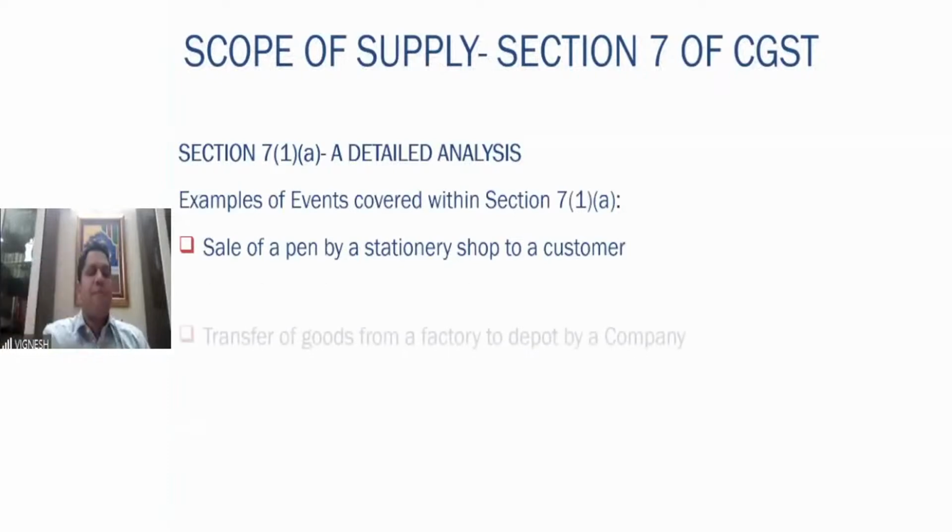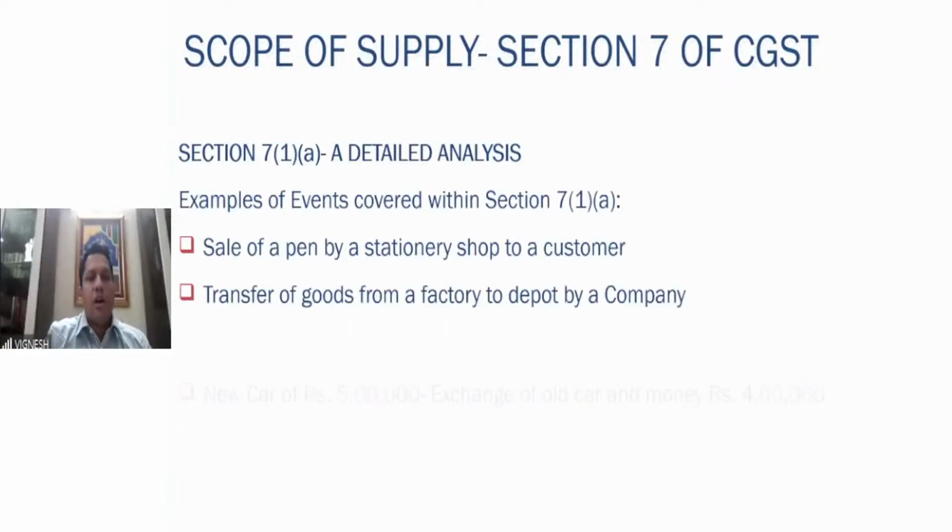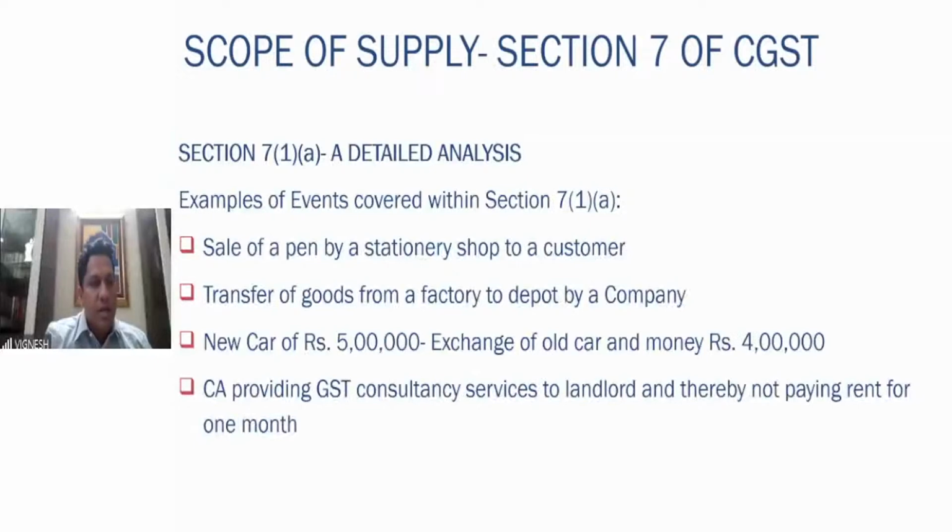Yeah. So a few examples, as I told you: in a stationery shop, a pen is being sold to a customer. It comes under sale. A transfer: the goods are being transferred from the factory to the depot by a company, it comes under transfer. You are purchasing a new car for which you are exchanging an old car and also transferring an amount of 4 lakh rupees. New car price is 5 lakh rupees, that comes under exchange. And barter, as I told you: the CA providing the GST consultancy services to the landlord and thereby not paying the rent for a month, right? This also is a barter as per section 7.